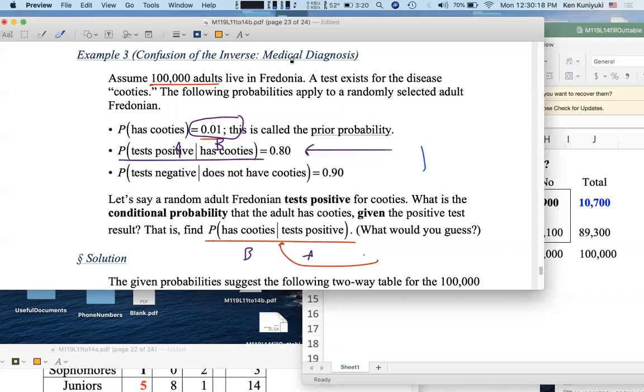Okay, so now you're smarter than 95% of doctors. Congratulations.